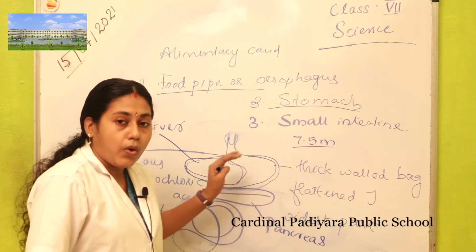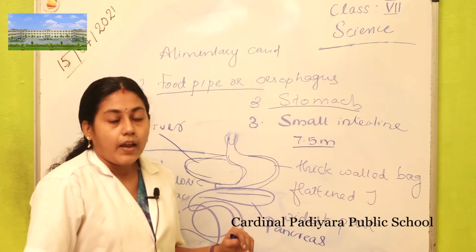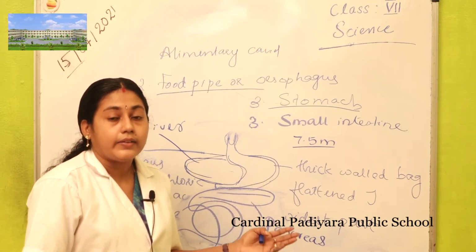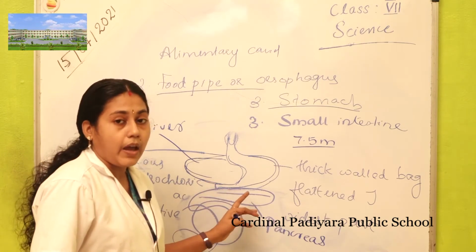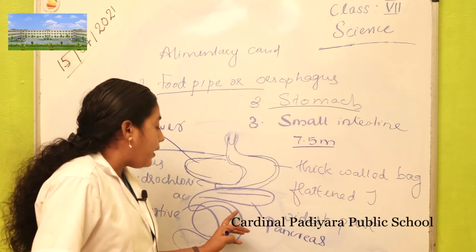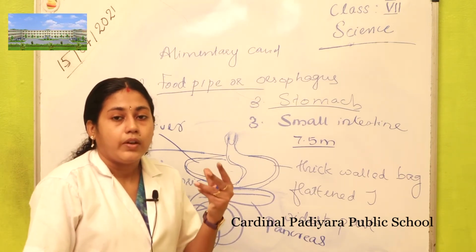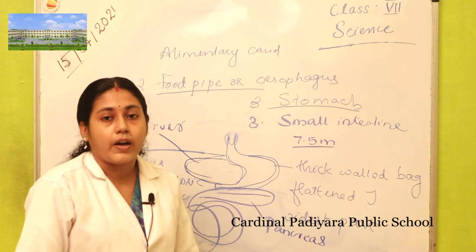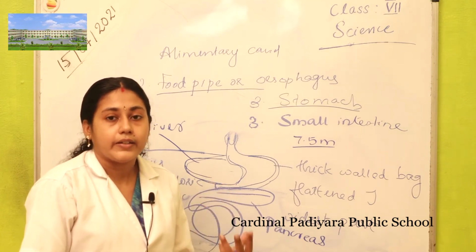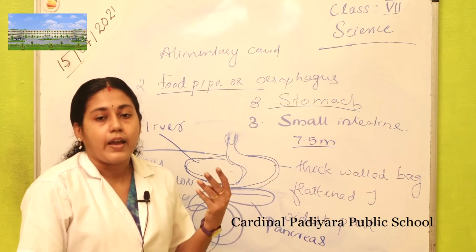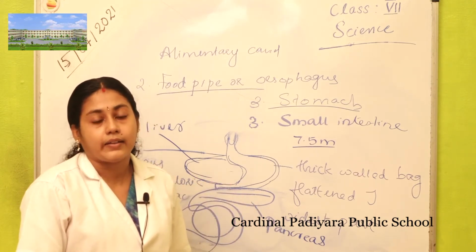The small intestine receives secretions from the liver, the pancreas, and also from its own inner lining. So, what all secretions does the small intestine receive?